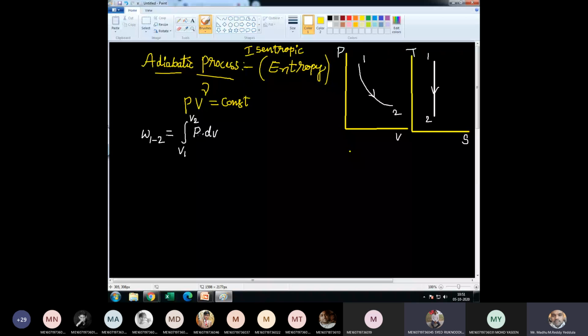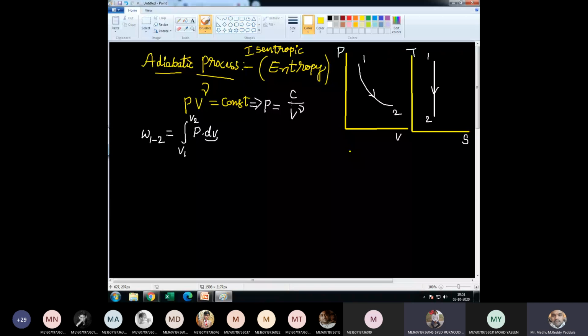Now, what I need to do? We are integrating with respect to volume. Therefore, P has to be eliminated, and we need to write in terms of volume. From PV power gamma equal to constant, P is equal to some constant C by V power gamma.